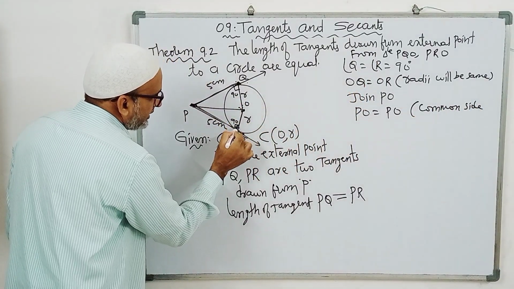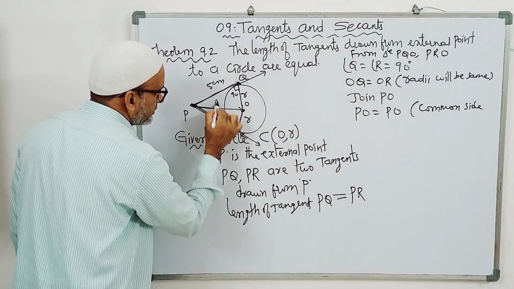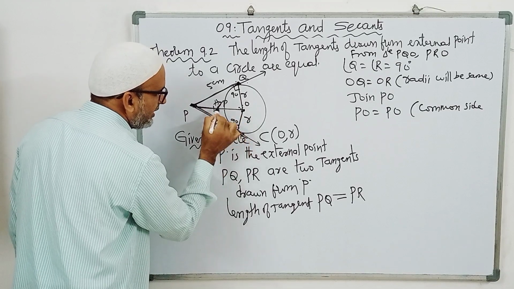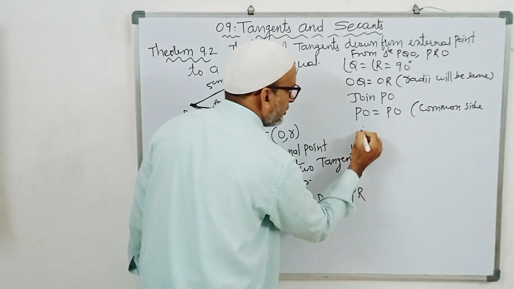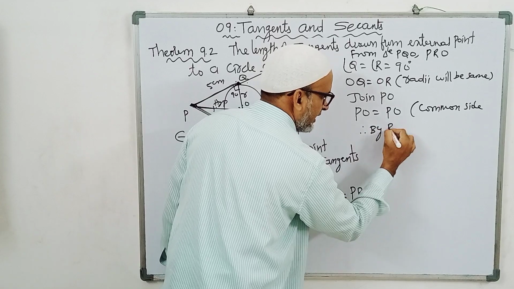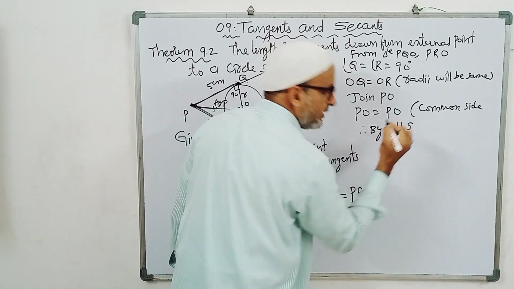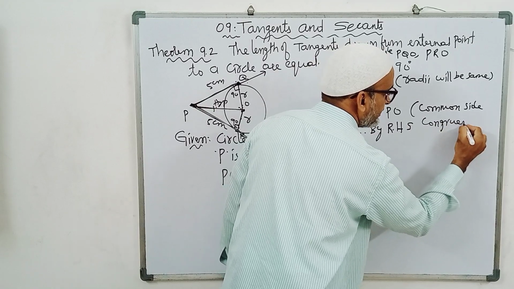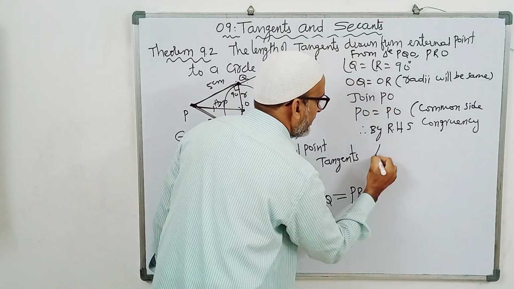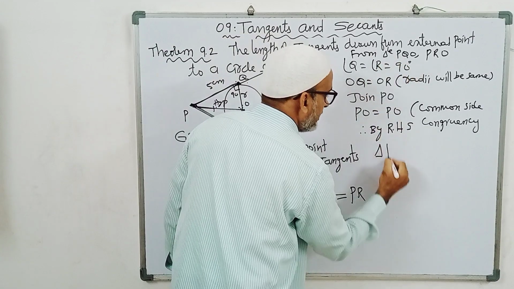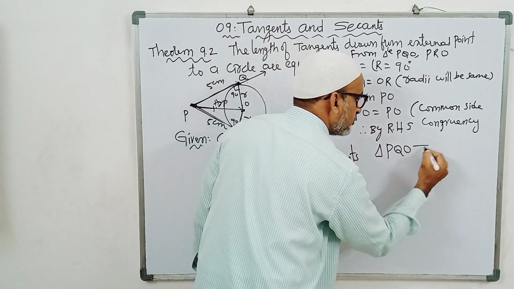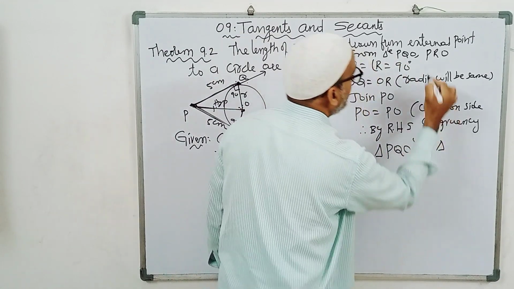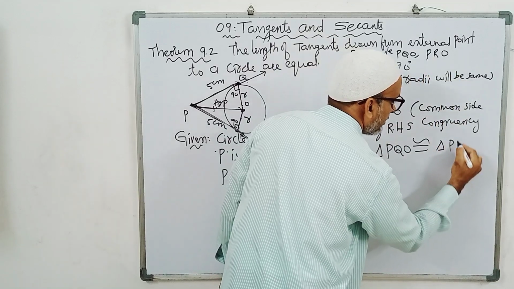Now this is 90 degrees, so this common side is the hypotenuse. Therefore, by right angle hypotenuse side congruency, triangle PQO is congruent to triangle PRO.